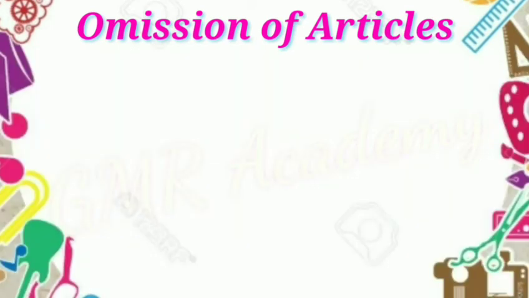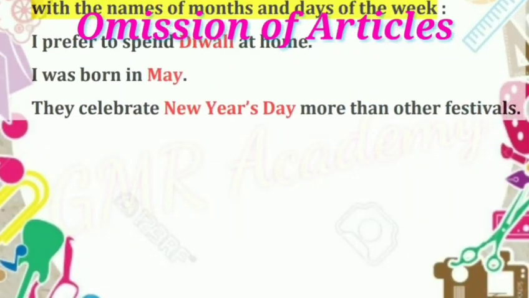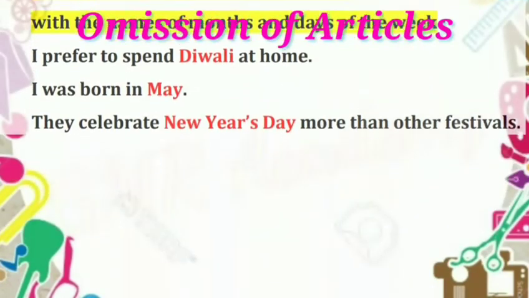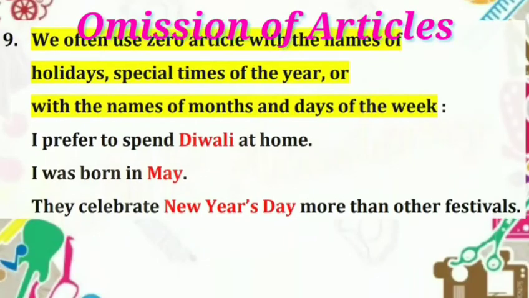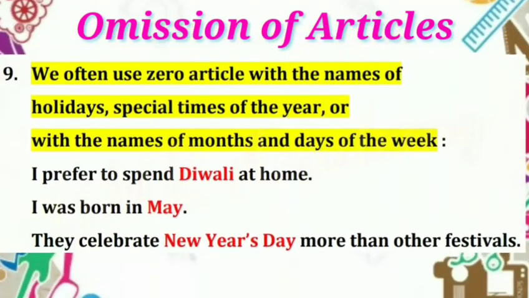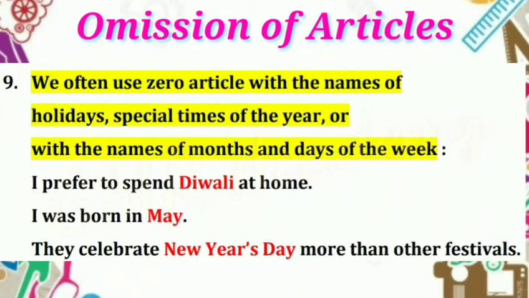Number 9. We often use zero article with the names of holidays, special times of the year, or with the names of months and days of the week. Examples. I prefer to spend Diwali at home. Diwali is the name of a festival, a holiday, a special time of the year.